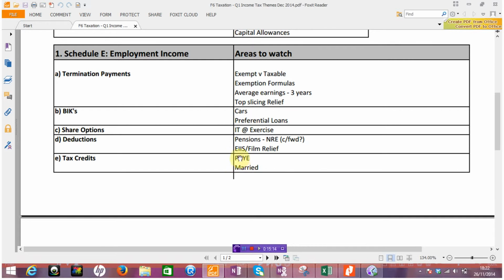In terms of the tax credits, again, you'll find anywhere between half a mark and a mark for simply laying out non-refundable and refundable tax credits. It's such a shame to waste these marks, and yet in the mock exams that I mark, you see, not a lot, but certainly one or two credits being left out. The typical one is the PAYE credit, the 16.50 for someone who's employed. Okay, so watch out for the simple or the easy marks.